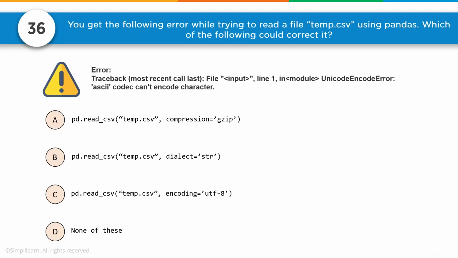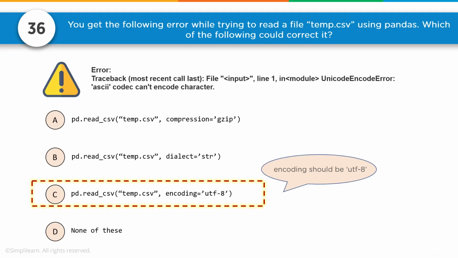The first one is pd.read_csv with compression equals gzip. Well, gzip is just an unzipping and you actually get a zip error on there. The second one is dialect equals string. Again, not an encoding or coding setup. And then we have encoding equals UTF-8. Well, that would be the encoding error. Switching it from the character code, there's UTF-8, there is Unicode. Those are the most common two that it goes between. So really this is about understanding the difference between UTF-8 coding and Unicode and the error that comes up quite regularly with that. Number C, encoding should be UTF-8.